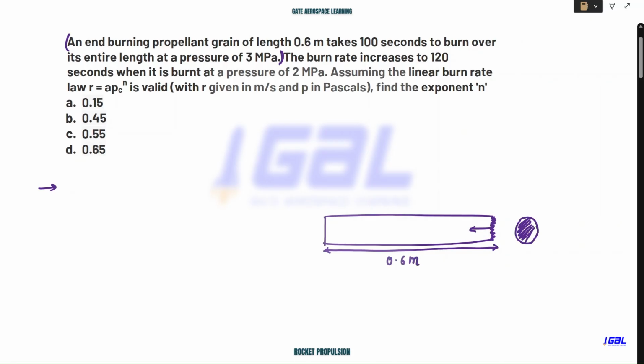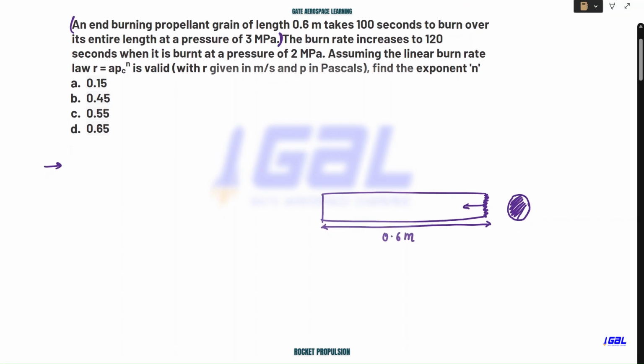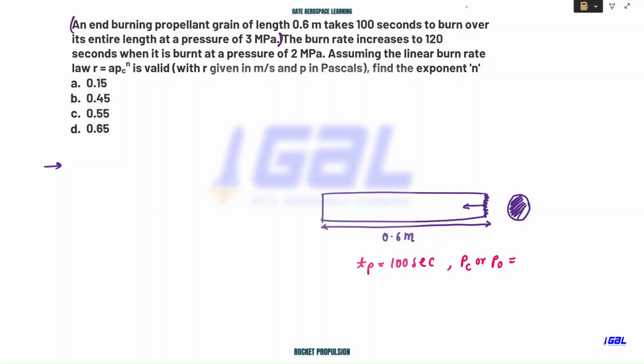Always see the units carefully. The unit they are talking about, for the specific case, if they have provided this kind of unit, I'll let you know how to capture this unit as well. The time taken to burn from here to here is given as 100 seconds. That means at 100 seconds it will be completely burned. And the pressure, I'll write this as PC, or we can also write it as P naught, the combustion chamber pressure, is given as 3 megapascal. This is what they have given.